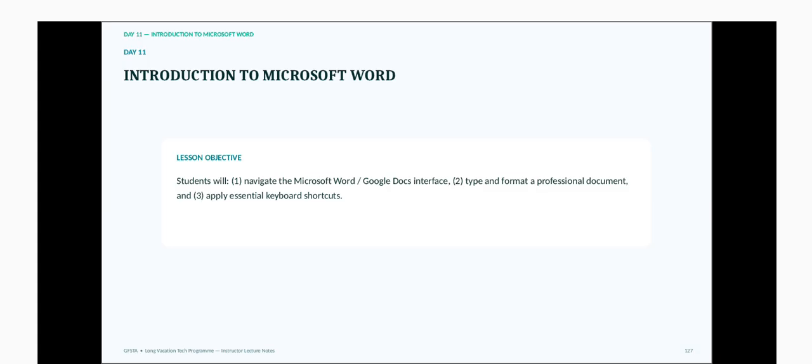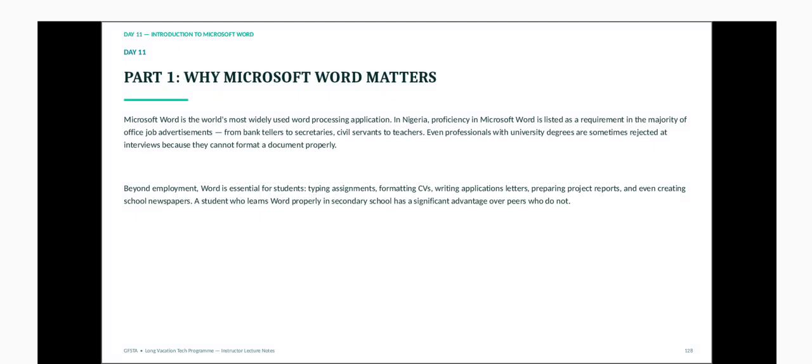What students should learn is to navigate the Microsoft Word or Google Docs interface, they all look alike because they are word processing applications, type and format a professional document, and apply essential keyboard shortcuts. So that is what we want to do today.